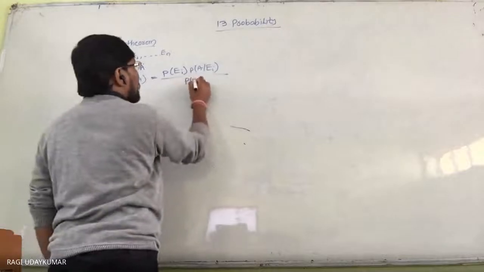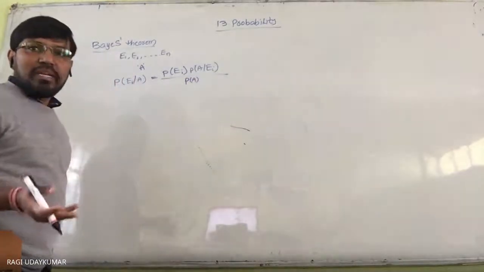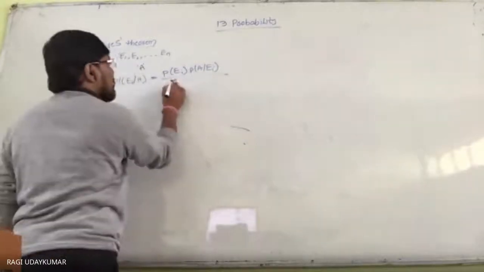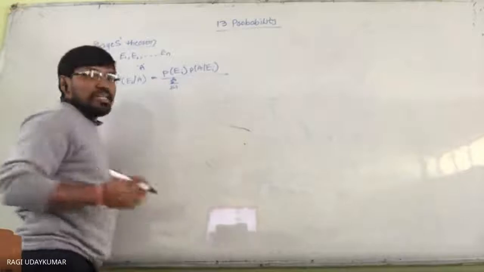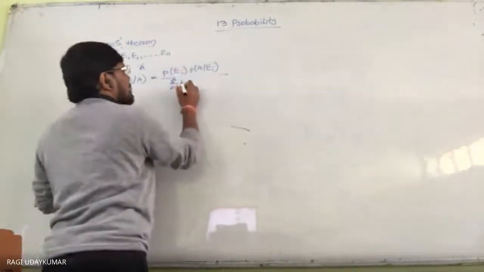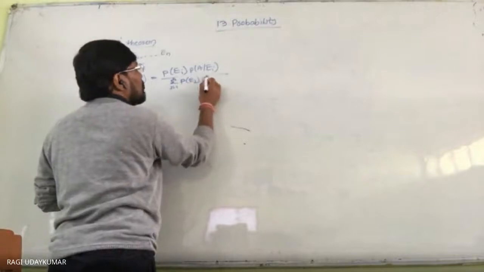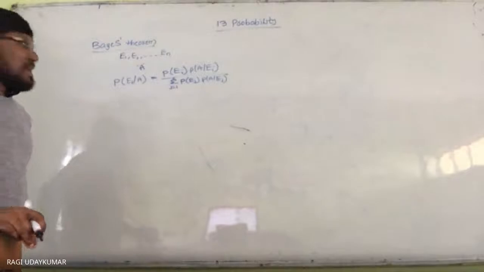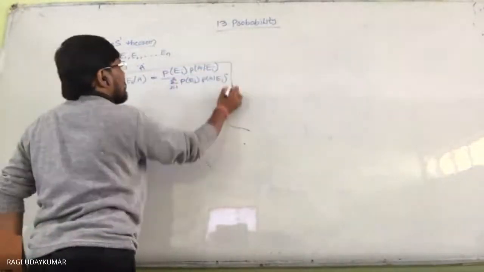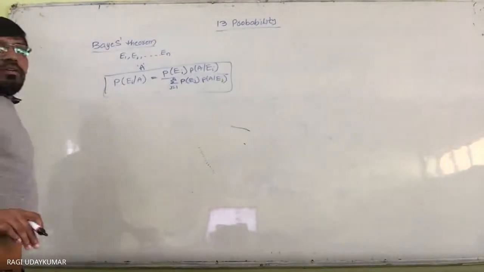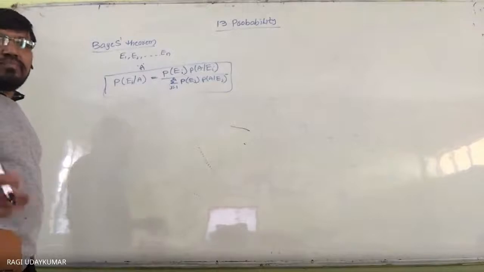So P of A, the total probability, how do you write the total probability normally? Sigma over j, since i is already taken, so here we take probability of E_j into probability of A given E_j. So this is called Bayes theorem. With the help of this Bayes theorem, we can find the reverse probability. Okay, so here this can be proved. How do we prove it? Very simple proof.